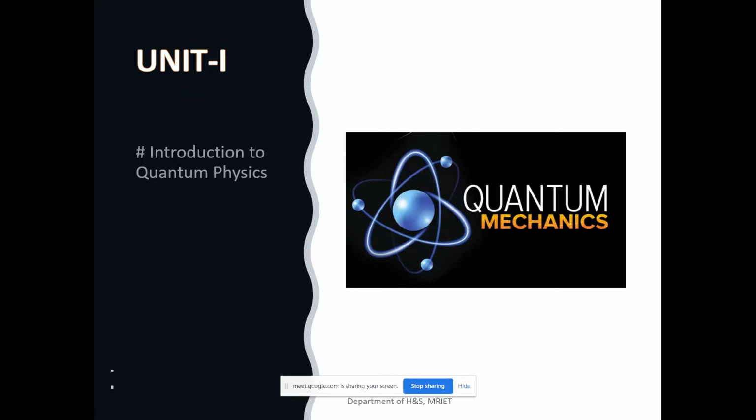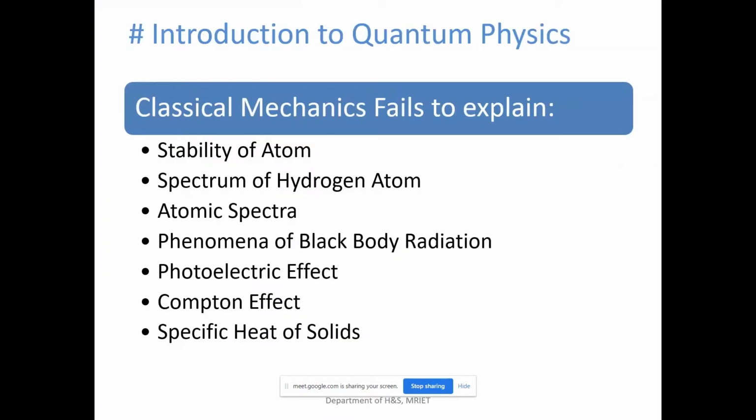Moreover, classical mechanics fails to explain certain phenomena such as stability of atom, spectrum of hydrogen atom, atomic spectra, black body radiation, photoelectric effect, Compton effect, and specific heat of solids. Classical mechanics failed to explain all these phenomena before the 1900s.